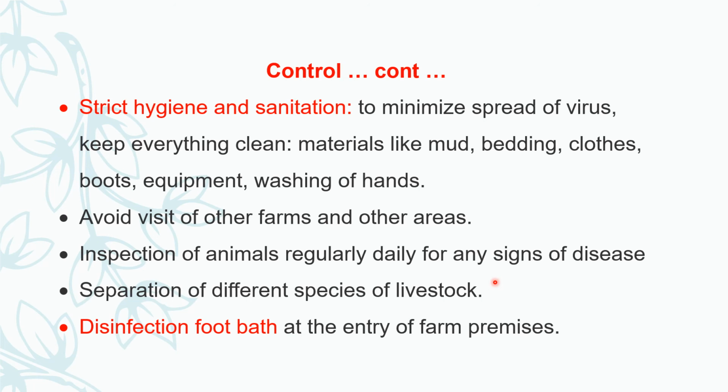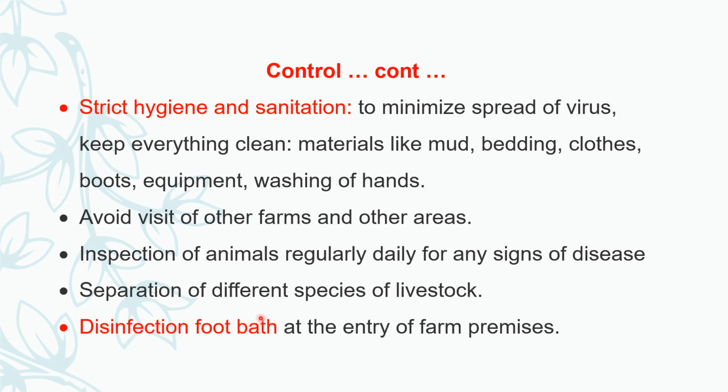At the initial stage of the disease, find out the symptoms, diagnose the disease, separate the animals and apply prevention and control measures. That helps to a great extent to reduce the outbreak and outbreak losses.